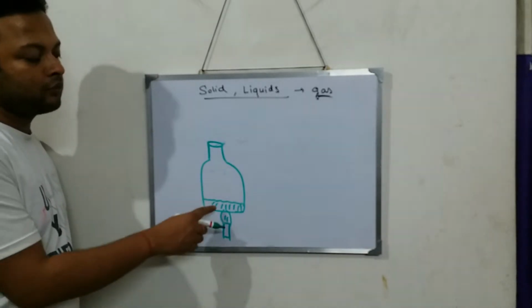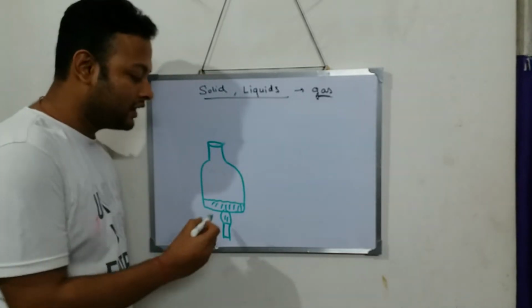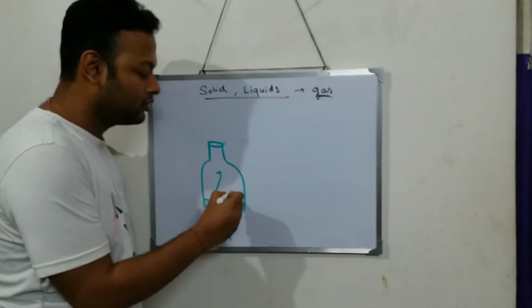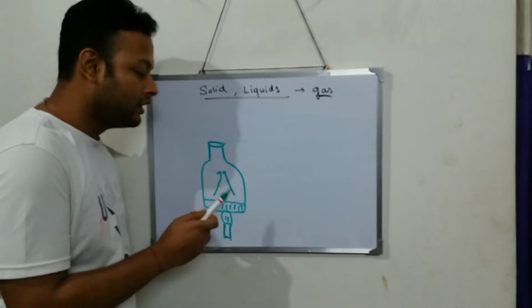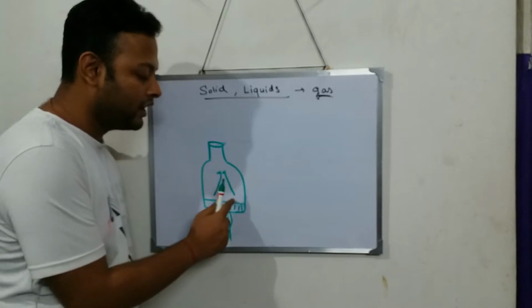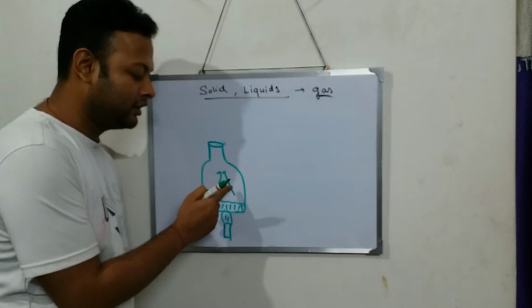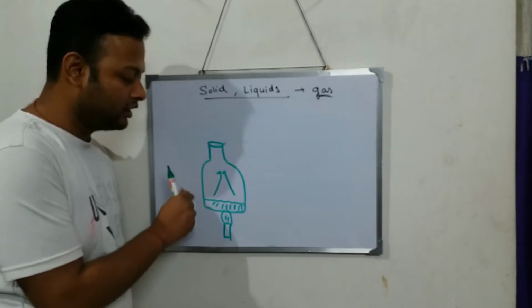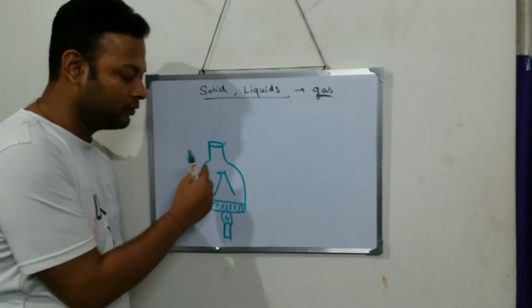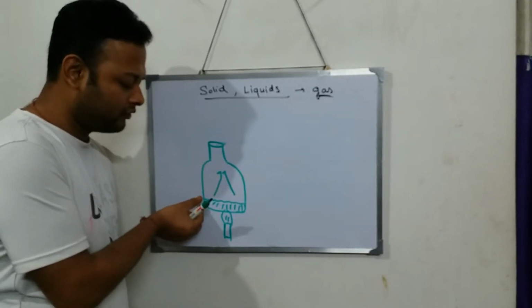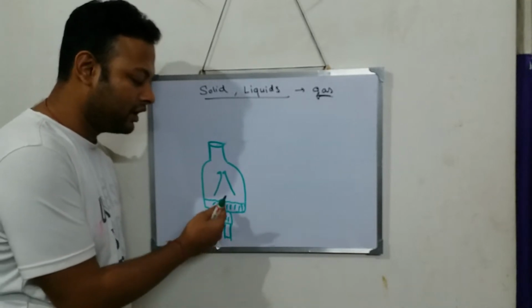As the water starts boiling, what will form? Steam will form. Steam, water vapor. That steam will be trying to come out. Now this steam which is formed will do what? Initially there is a lot of air inside this vessel. I have filled the vessel with some part of water, not the whole. Half or less than half I filled with water, and I heat that water.